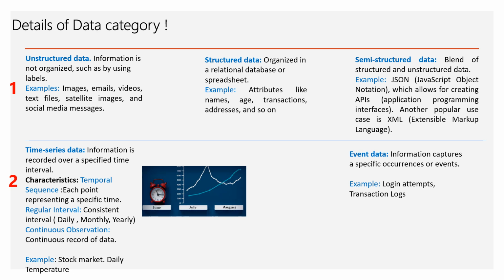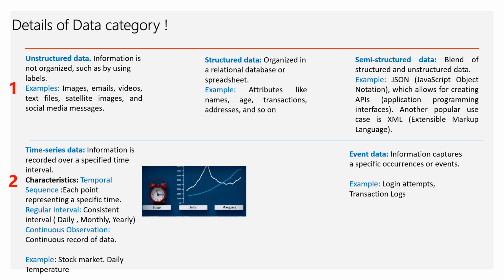Now let me open up each of these categories of data to explain in detail. The first one, we're trying to see three things together: the unstructured, structured, and semi-structured data under the structure kind of data. So when I say unstructured data, these are non-organized. They do not have any label to represent them. Examples are images, emails, satellite images, social media files. It could be text files, videos, and so on and so forth are examples of unstructured data.